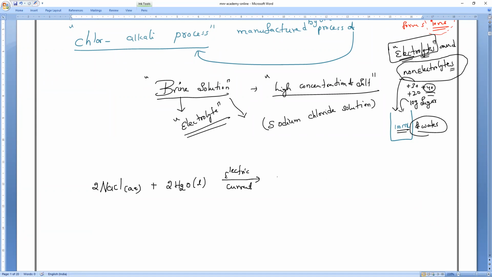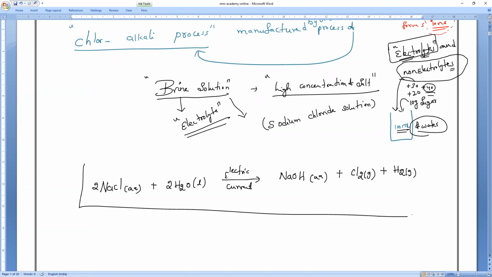here we will obtain three products. One is sodium hydroxide, which is in aqueous state, plus we will obtain chlorine gas, plus we will obtain hydrogen gas. This equation we call production of caustic soda or sodium hydroxide, or simply the chlor-alkali process. Everything is the same equation. So what do we call this equation?